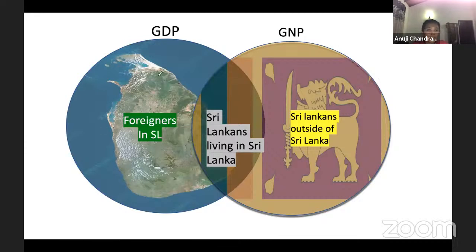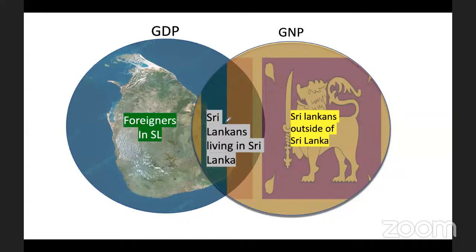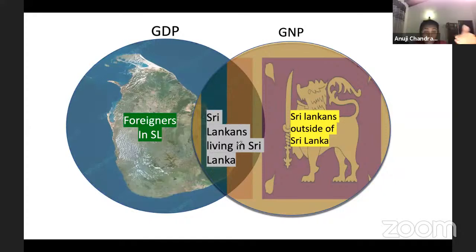So this is a really good way to understand this. Now I would say this is GDP. I told you, if you are producing something inside Sri Lanka, it comes under GDP. So inside Sri Lanka, there are two types of people: the Sri Lankans who are living in Sri Lanka, and the foreigners who are in Sri Lanka for a temporary vacation or temporary purposes.